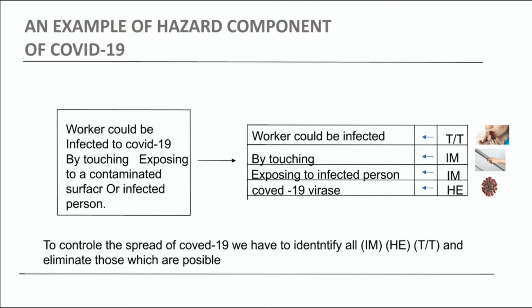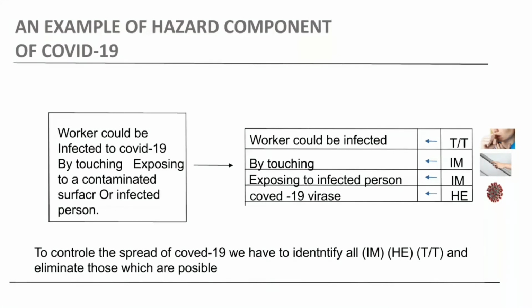Why I am giving these examples is to have a proper understanding of the hazard triangle, because if we have a proper understanding of this hazard triangle, we can have a proper elaboration of risk, and we can have a proper definition of them. By this example of COVID-19, I think you may have understood the concept of the hazard triangle properly. And this will be the last session of our hazard triangle.